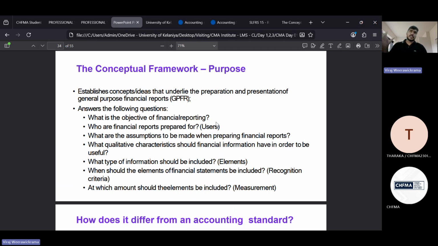The significance. Now, from an exam perspective, the same question or same content can be tested in several aspects. What is the purpose? What is the significance of having a conceptual framework for financial reporting? Why do we need it? What is the importance? Why is there a base, a common guidance for all the accounting standards, for all situations in financial reporting? Likewise, the same content can be tested in several ways. That's what you need to understand.